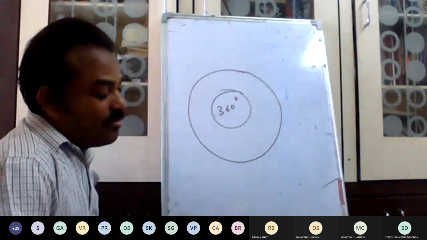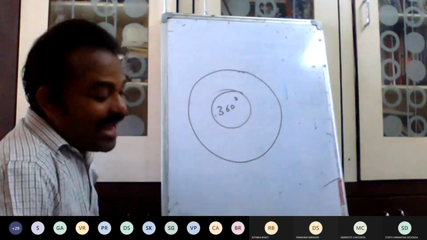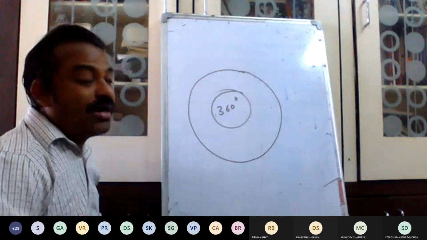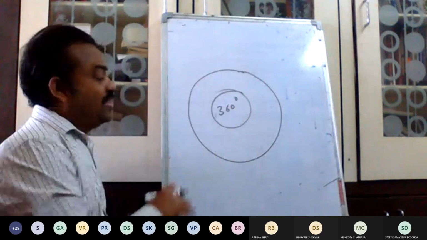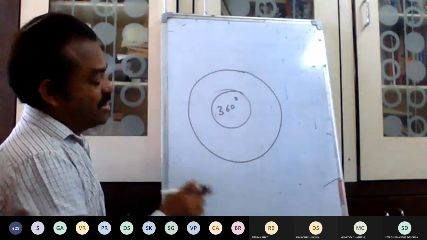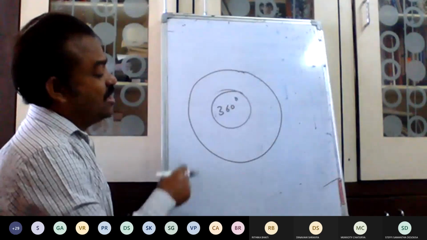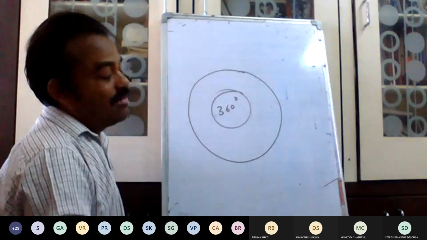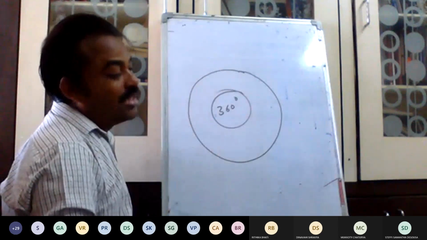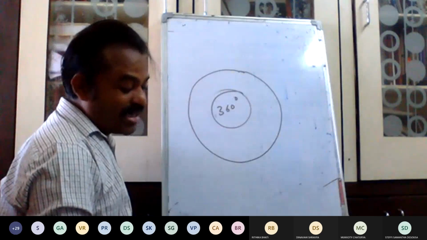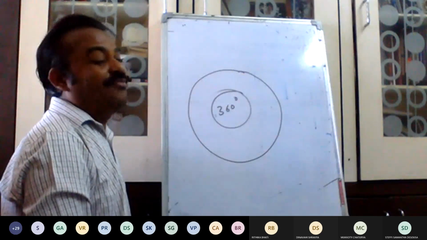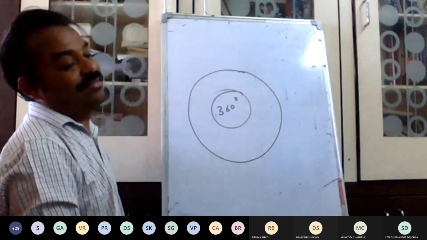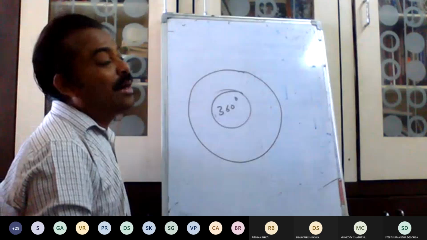In this case, the pie chart is the suitable diagram presentation, and it is more attractive for understanding, even for those who don't know the information. If you show a line chart, bar chart, or histogram, some technical or non-technical people may not understand. But if it is shown as a pie chart, it is easy for any person to understand. There is no need of any technical knowledge. Anybody can easily understand. That is the main advantage of the pie chart.